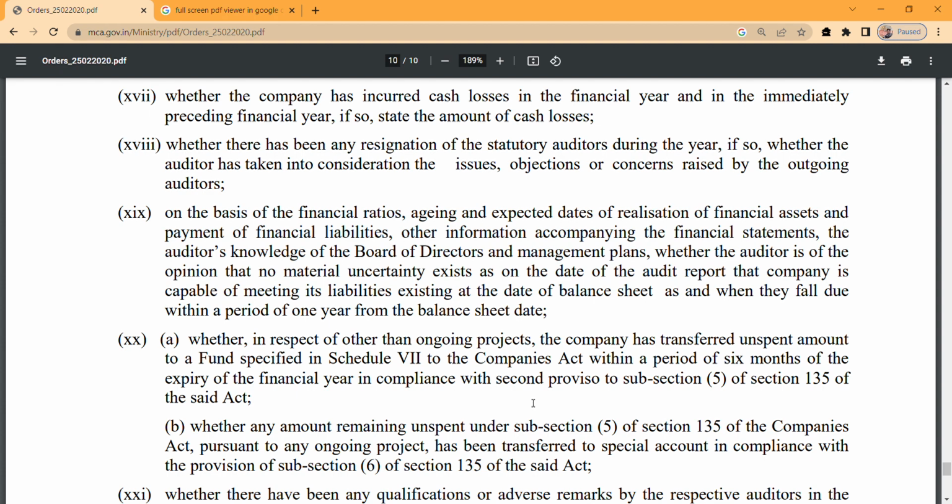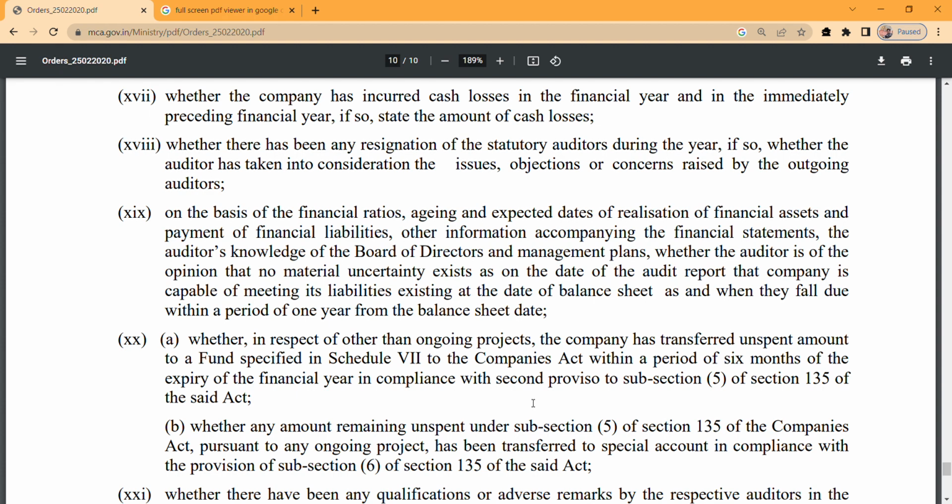The first point: whether, in respect of any project other than an ongoing project, the company has transferred the unspent amount to the fund specified in Schedule 7 of the Companies Act within the period of 6 months from the expiry of the financial year, in compliance with the second proviso to subsection 5 of section 135. Subsection 5 of 135 is just about the CSR unspent amount. That section deals with the treatment of the unspent amount of the CSR, right?